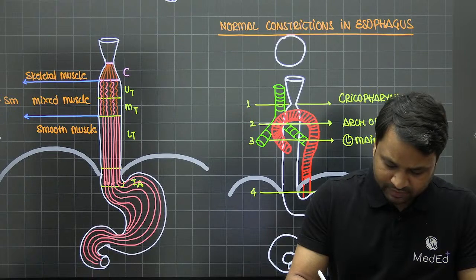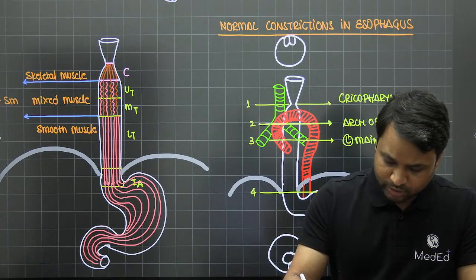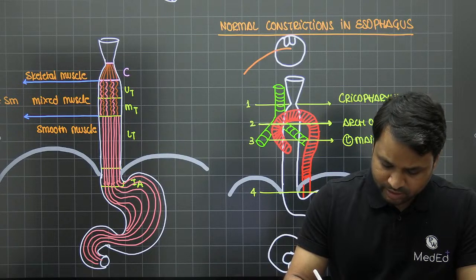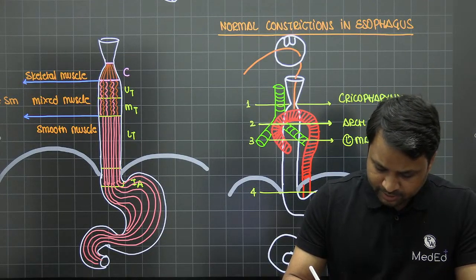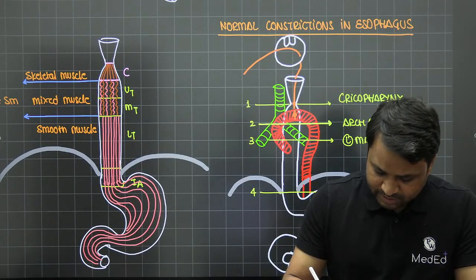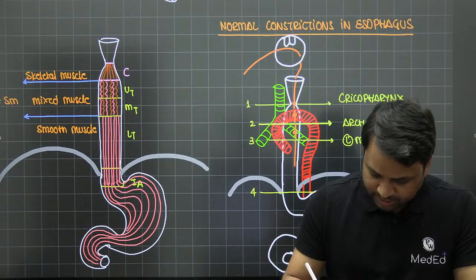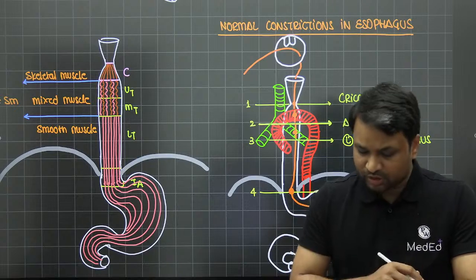This is the oral cavity. This happens to be the upper incisors. And I am going to introduce the endoscope. So when we introduce the endoscope, it is going to go across here. Now as it passes, this is the first site they will see. This is the second site where they will see the constriction. This is the third site where they will see the constriction. And the last one, when it is entering into the abdomen, this is the fourth constriction, right?